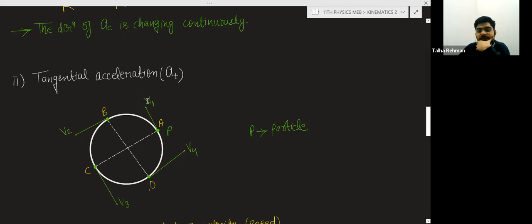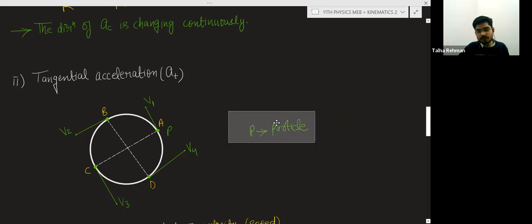Now, what is happening in this circular motion? Here the direction is always changing, and due to the change in direction there is centripetal acceleration. Now talking about the magnitude of the velocity, at each and every point it is changing.